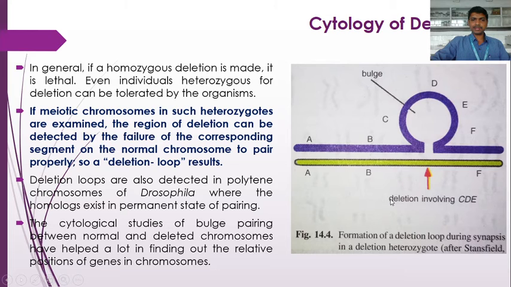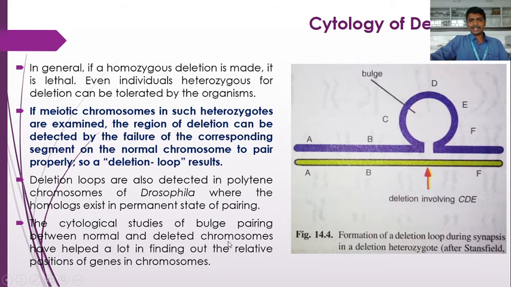Deletion loops are also detected in polytene chromosomes of Drosophila, where the homologs exist in a permanent state of pairing. So cytological detection of the deletion is carried out by the formation of a deletion loop. When we detect such a deletion loop in homologous chromosome pairing, then we say some portion of the chromosome has been deleted.